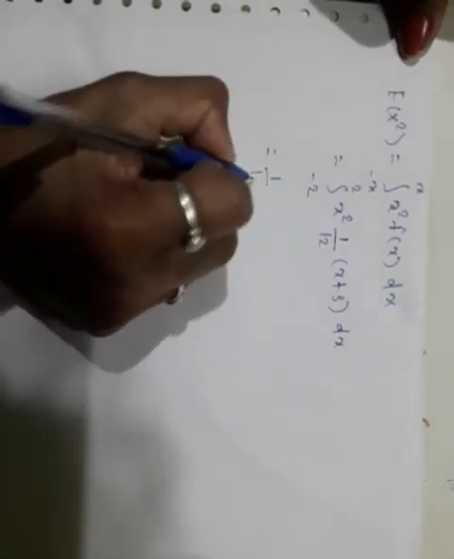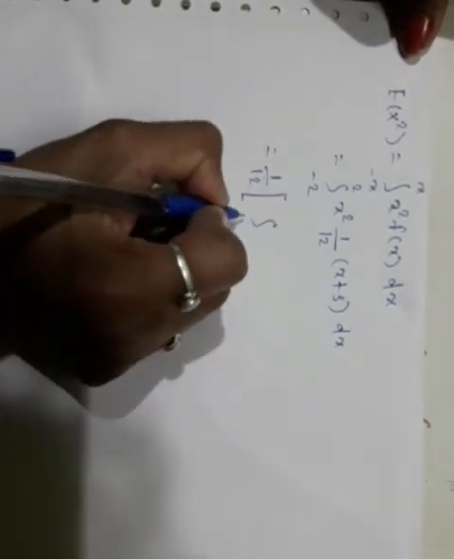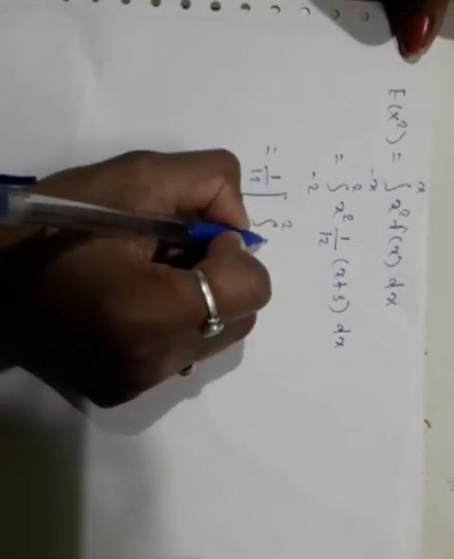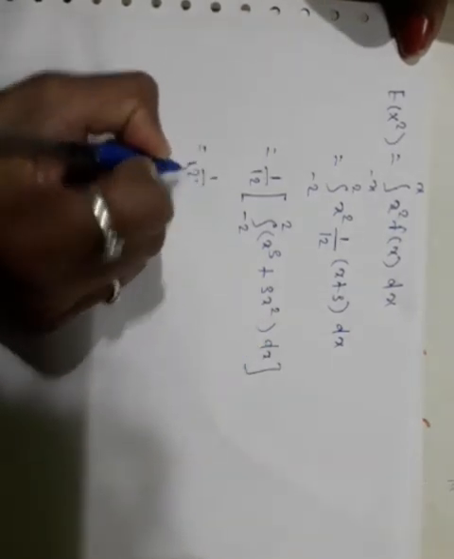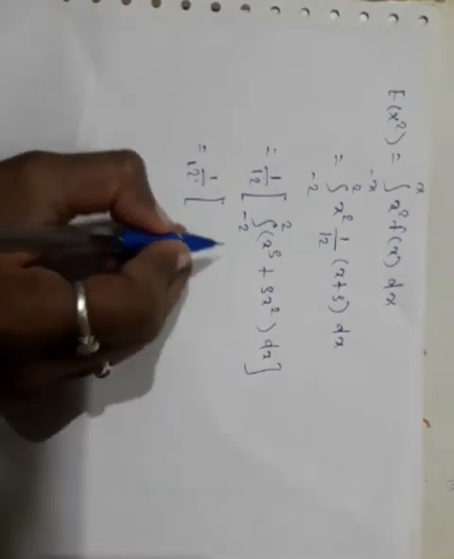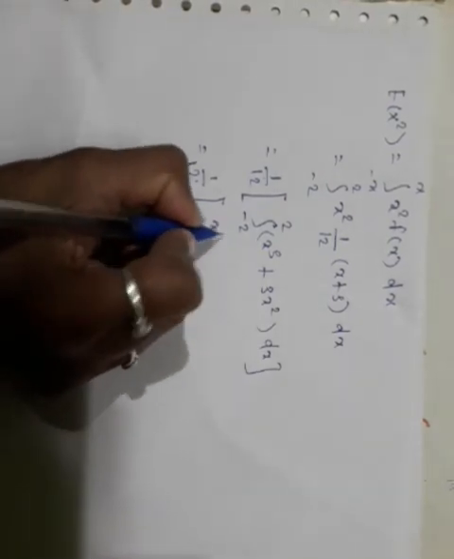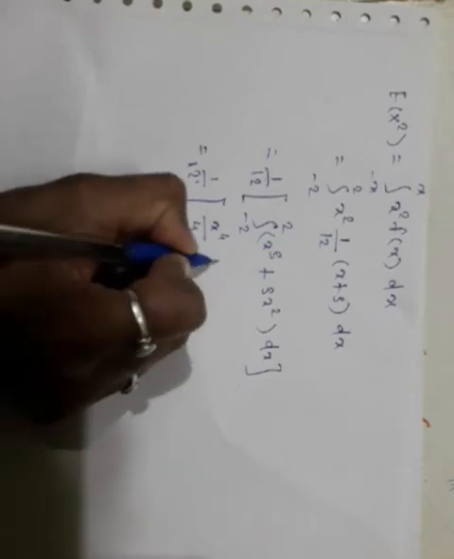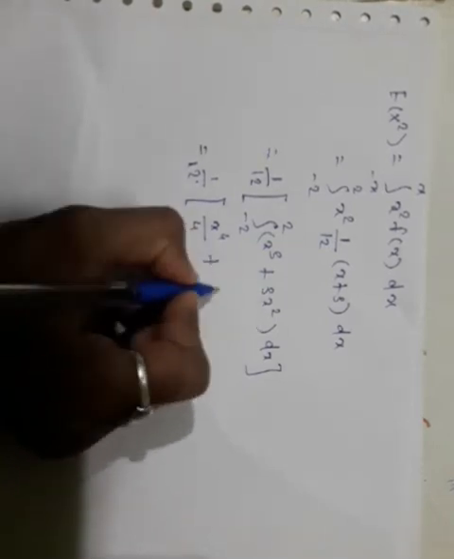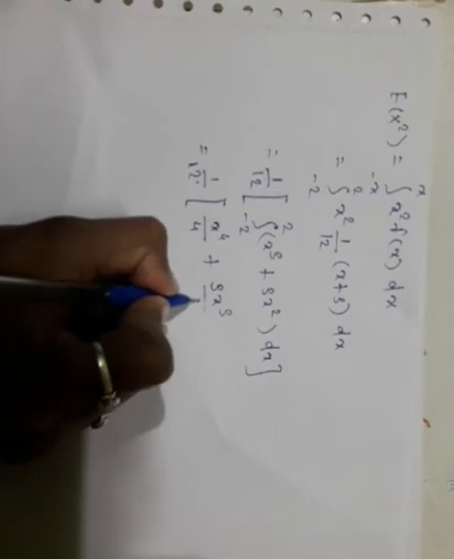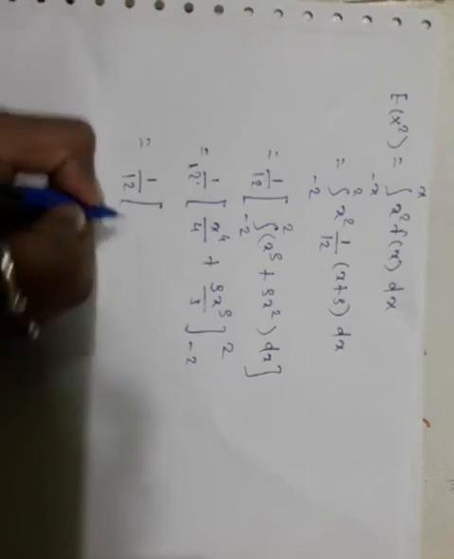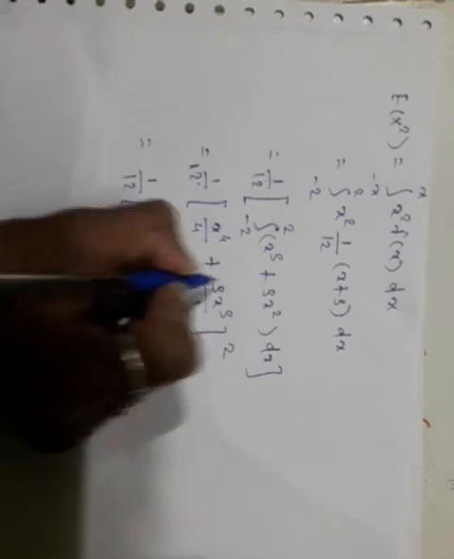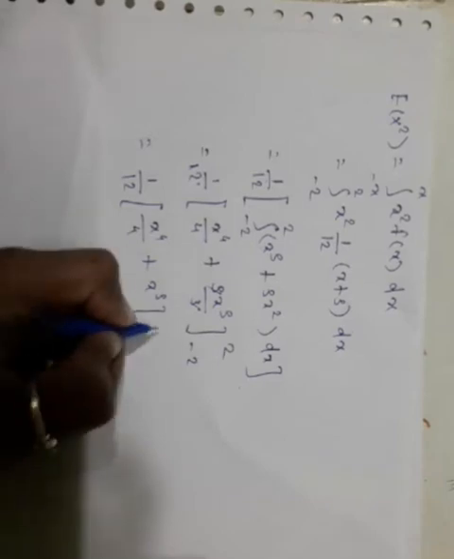Take 1 by 12 common in bracket, minus 2 to 2, x square into x is x cube plus 3x square dx, which is equal to 1 by 12. Take the integration: the integration of x cube is x raised to 4 by 4, plus 3x square integration is 3x cube by 3, limit from minus 2 to 2, which is equal to 1 by 12 (x raised to 4 by 4 plus, 3 gets cancelled, x cube), from minus 2 to 2.